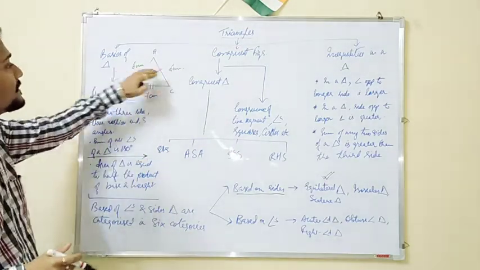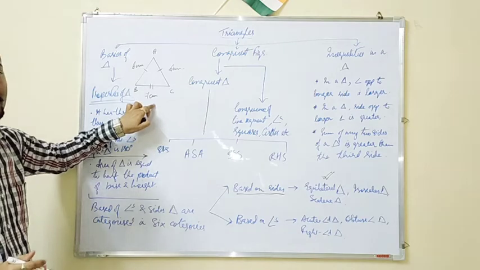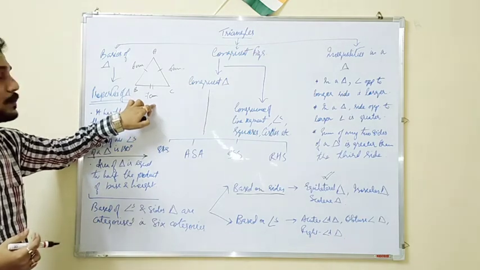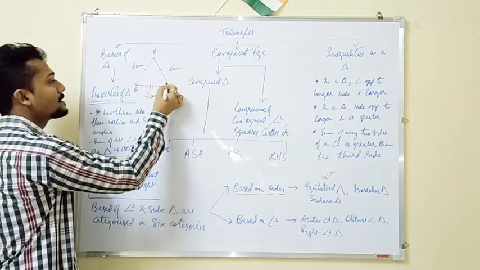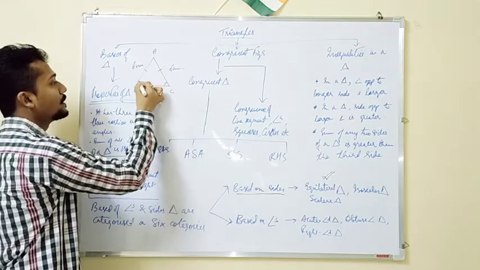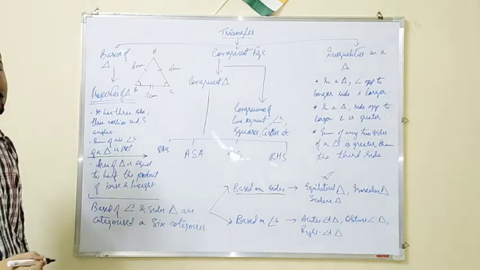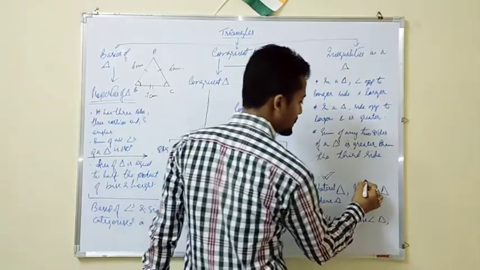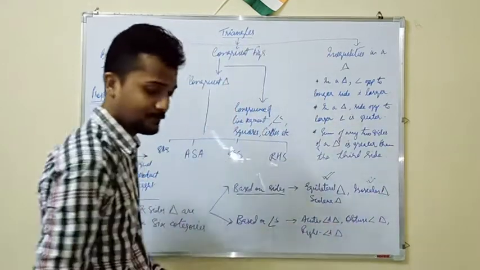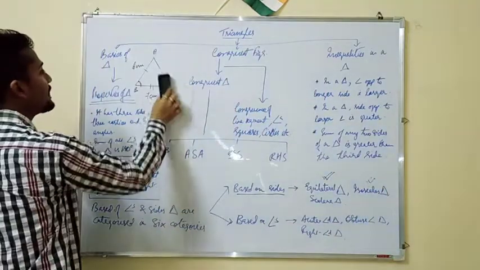That means this is 6 and this one is 7. This particular triangle will be known as isosceles triangle, and the base angles of an isosceles triangle are equal. Clear? Isosceles triangle is over.